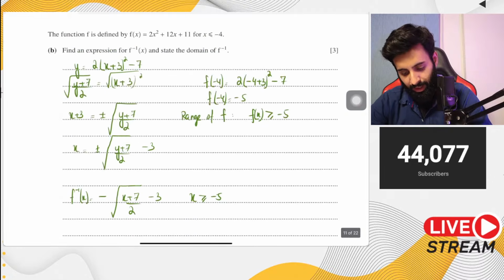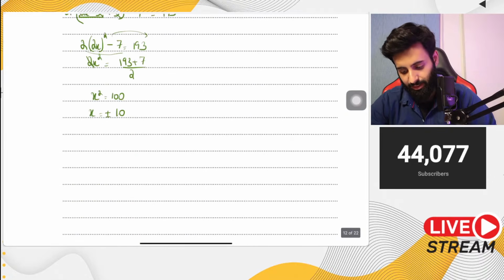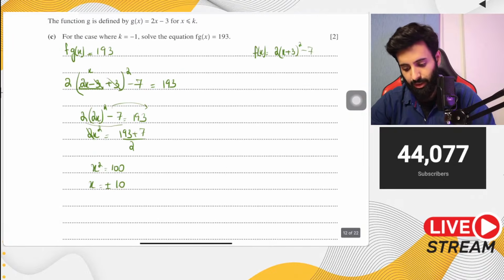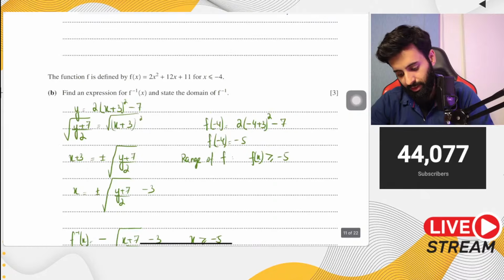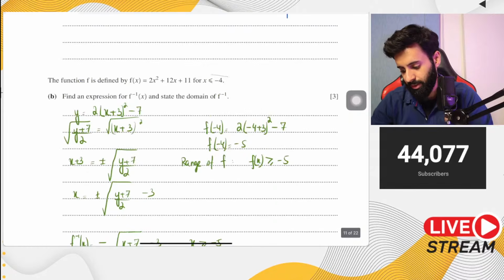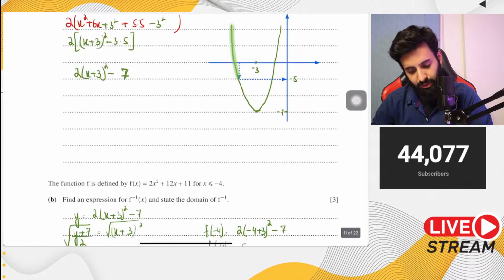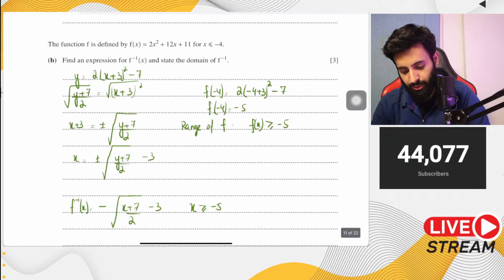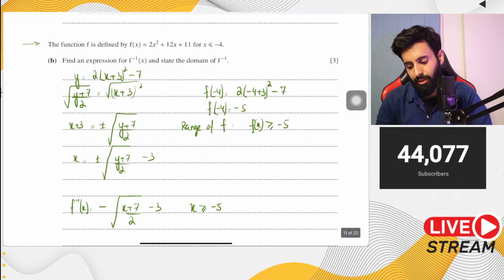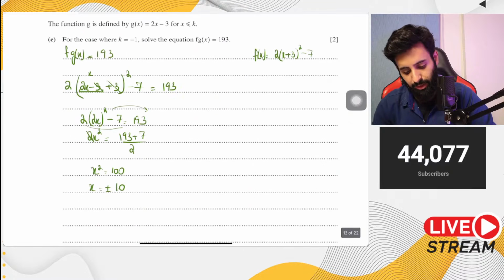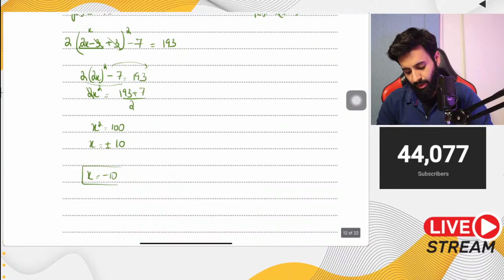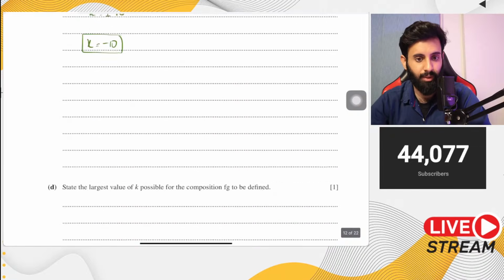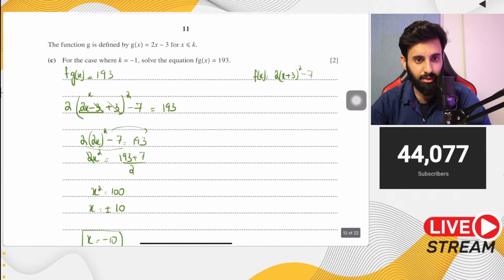Since x is lesser than or equal to minus 4 for this part, we're going to go with x equals minus 10. That's your final answer.